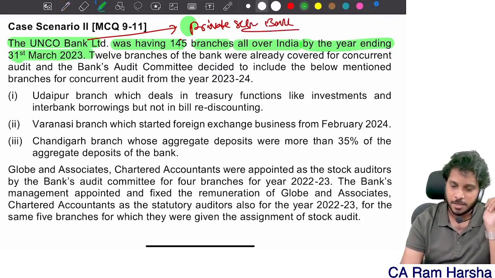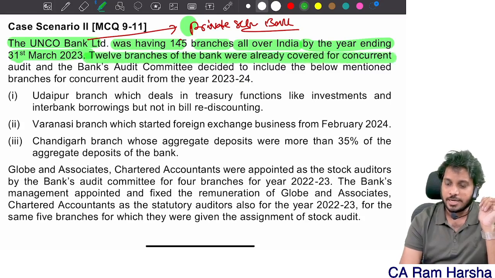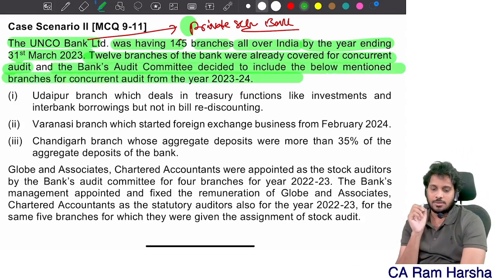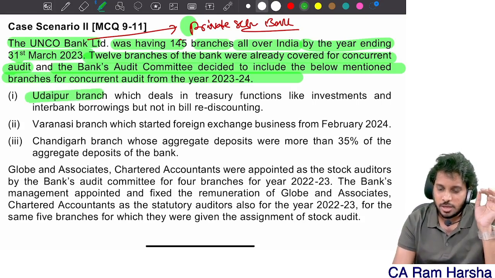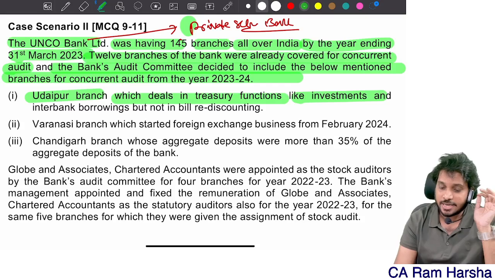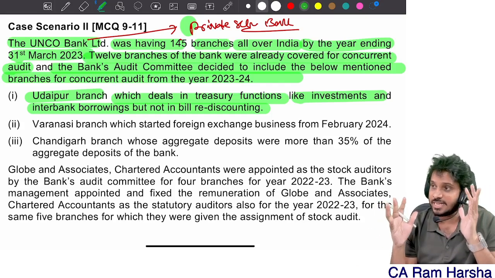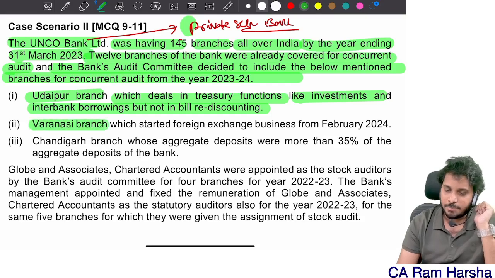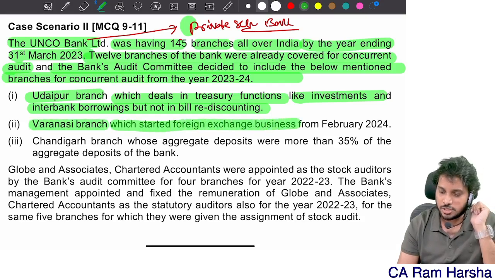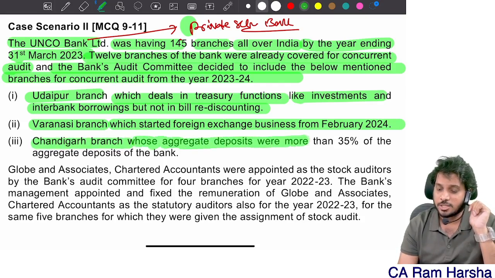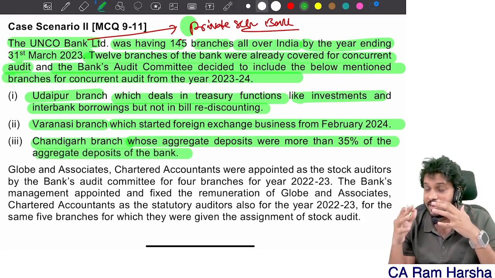Next. 12 branches of the bank were already covered for concurrent audit, and the bank's audit committee has decided to include the below mentioned branches for concurrent audit. Udaipur branch, which deals in treasury functions like investments and inter-bank borrowings, but not in bills rediscounting. Varanasi branch, which started foreign exchange business in February 2024. Chandigarh branch, whose aggregate deposits were more than 35% of the total bank deposits.